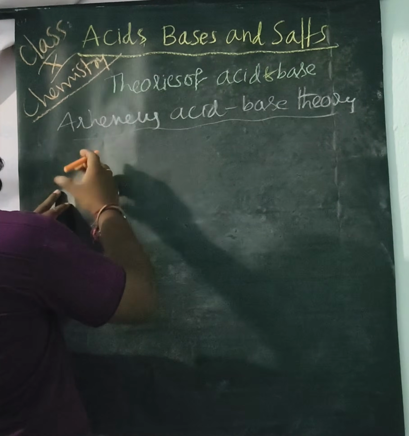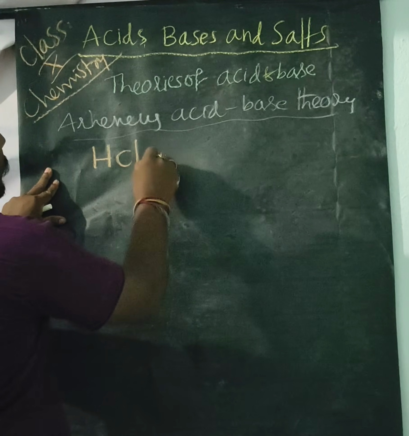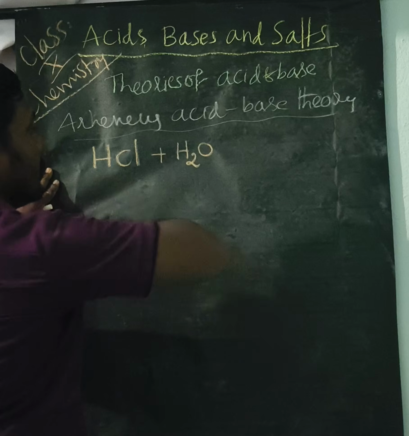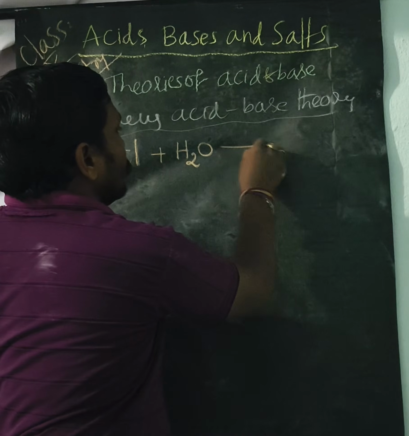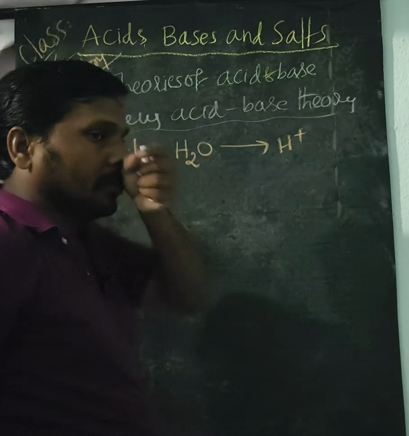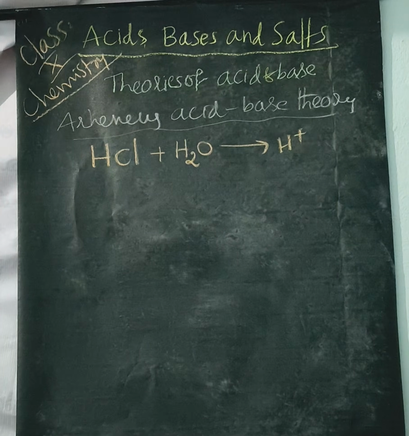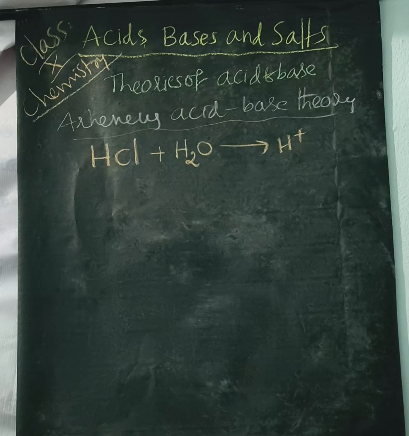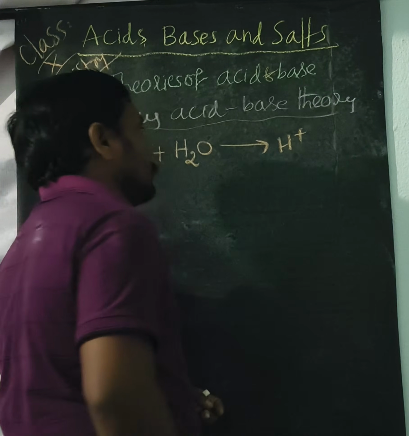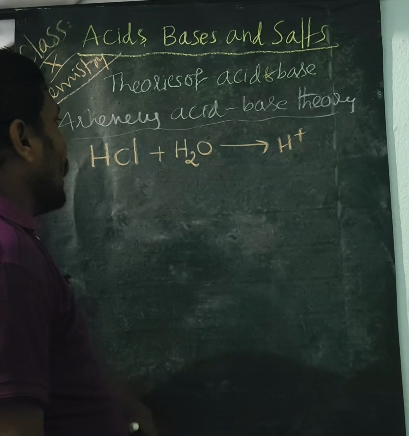For example, HCl, when it dissolves in water, gives H plus ions. If it gives H plus ions, then we can say it is an acid.